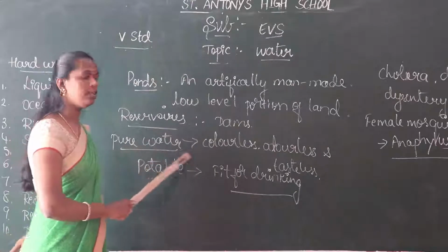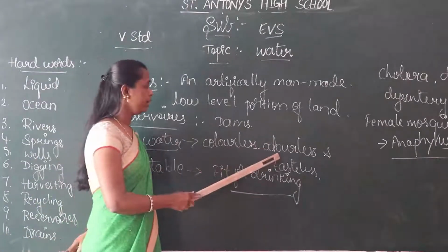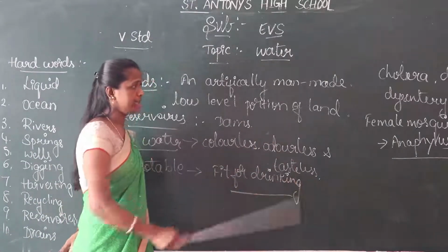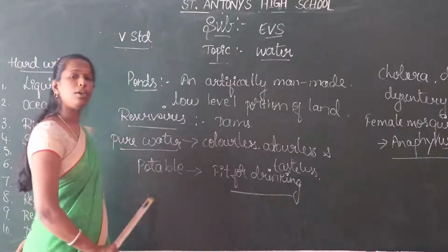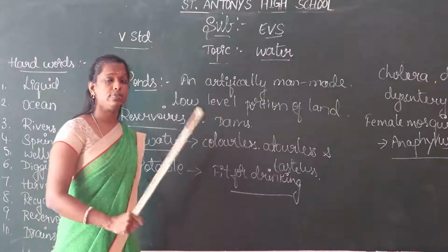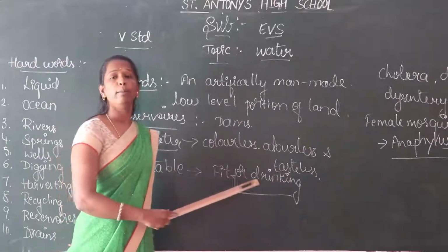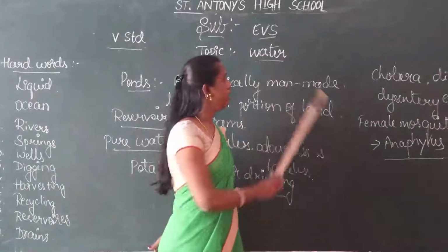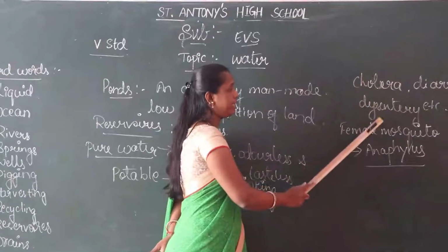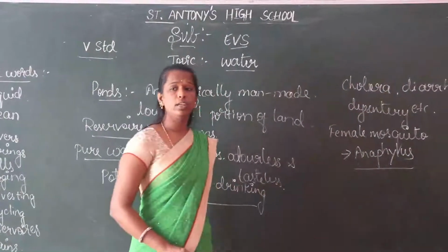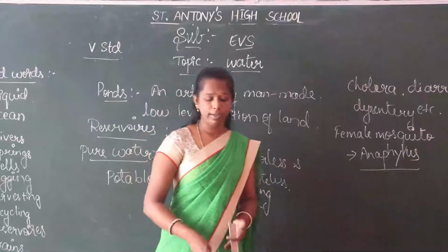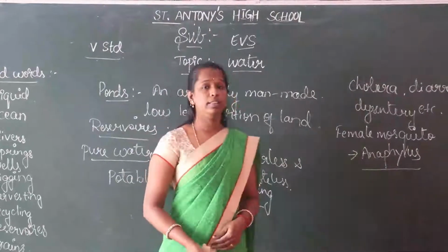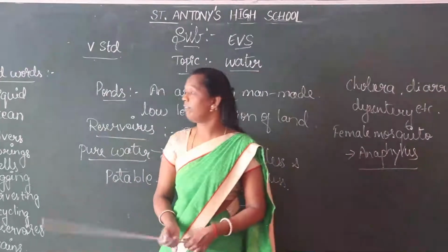Pure water is colorless, odorless and tasteless. Next, potable water means the water which is fit for drinking. Okay. The diseases are cholera, diarrhea, dysentery, etc. Usually malaria is spread by a mosquito, the female mosquito called Anopheles.